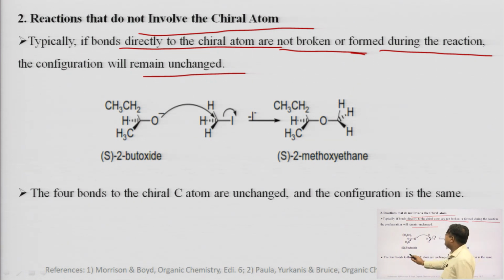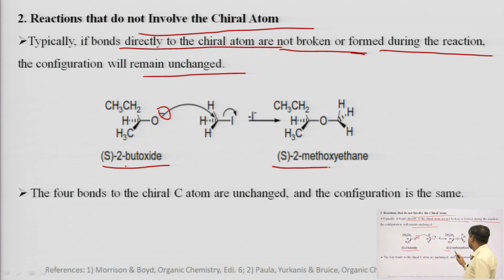As you can see, there is S-2-butoxide, with a negative charge on the oxygen, and it is reacting with methyl iodide. The S configuration of the substrate will yield the S configuration in the product, S-2-methoxybutane. Iodine will be removed and will combine with some other metal.